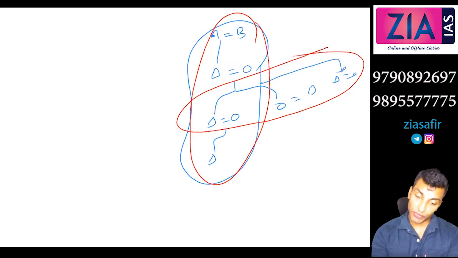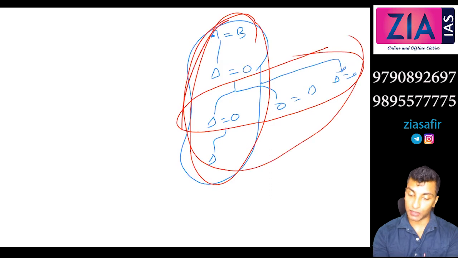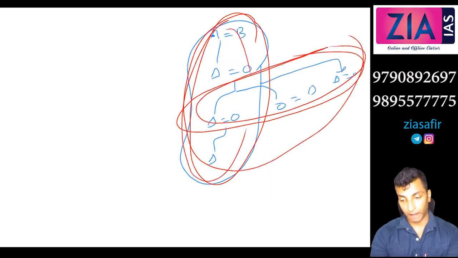I understand. So within a family, both can be possible. Vertical extension is possible, horizontal extension is possible. Okay, sir.